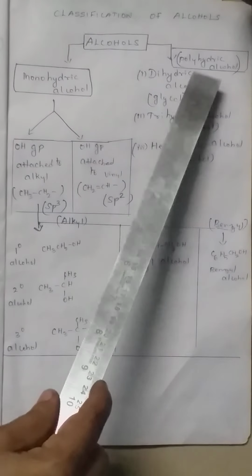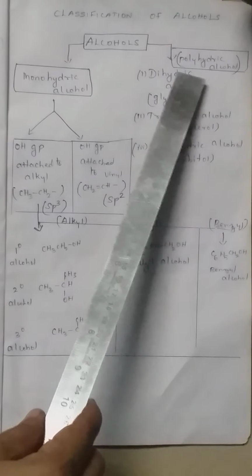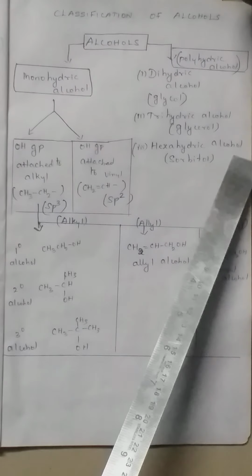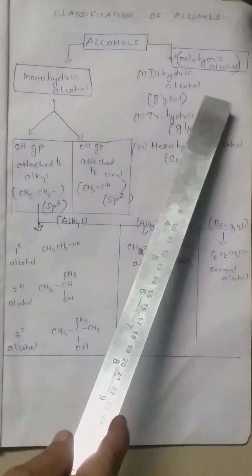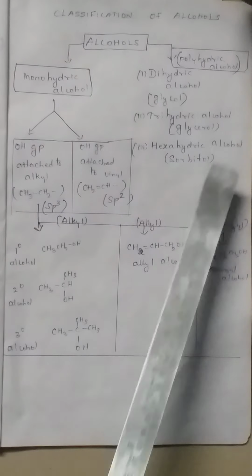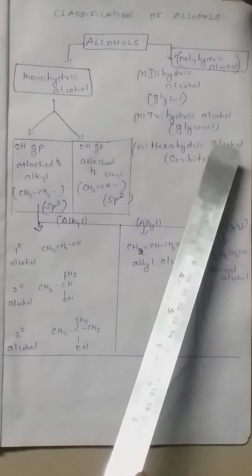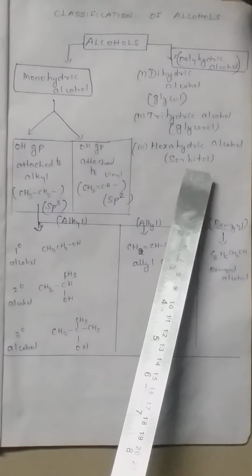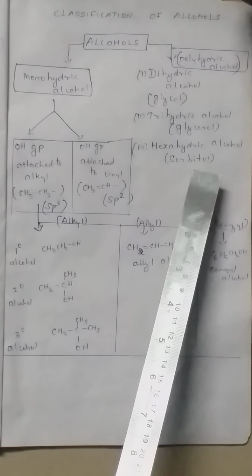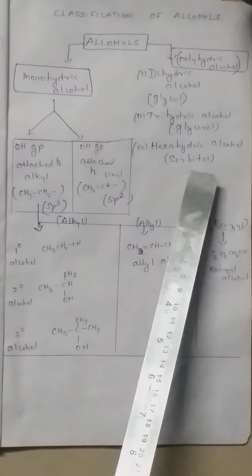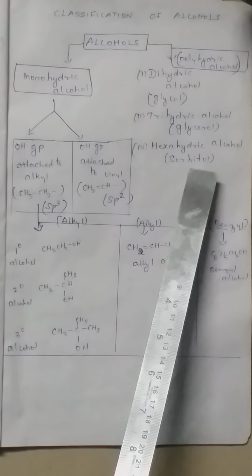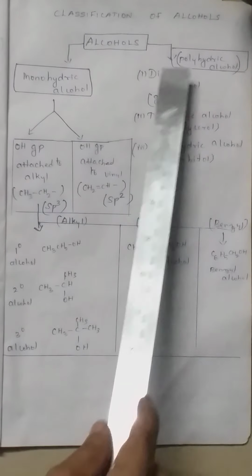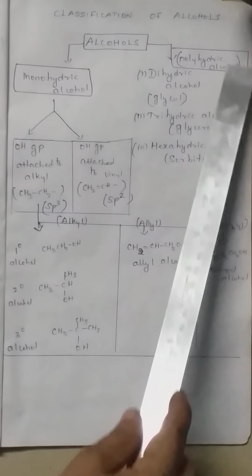In polyhydric alcohol, there are dihydric alcohol, trihydric alcohol and hexahydric alcohol. For dihydric alcohol, the example is glycol. For trihydric alcohol, the example is glycerol. For hexahydric alcohol, it is sorbitol, which is a sweetening agent. Instead of cane sugar, we use the artificial sweetening agent sorbitol, otherwise called hexahydric alcohol. So these are the examples for polyhydric alcohol.